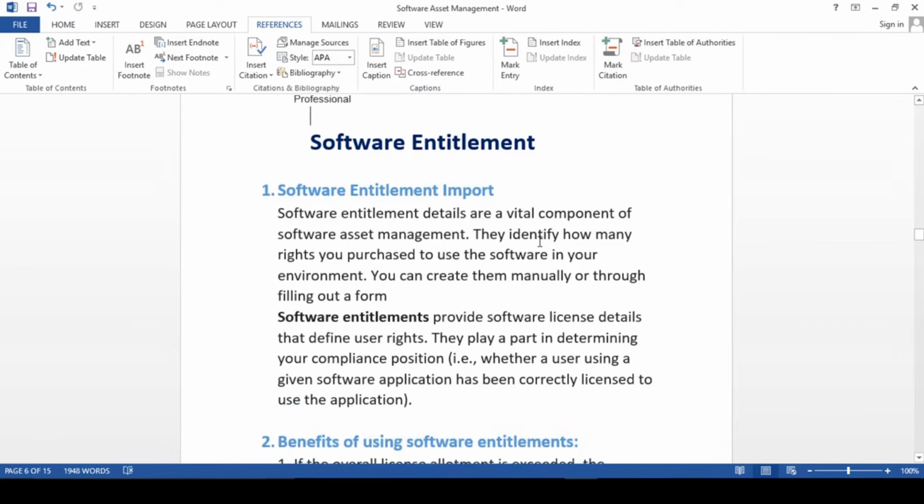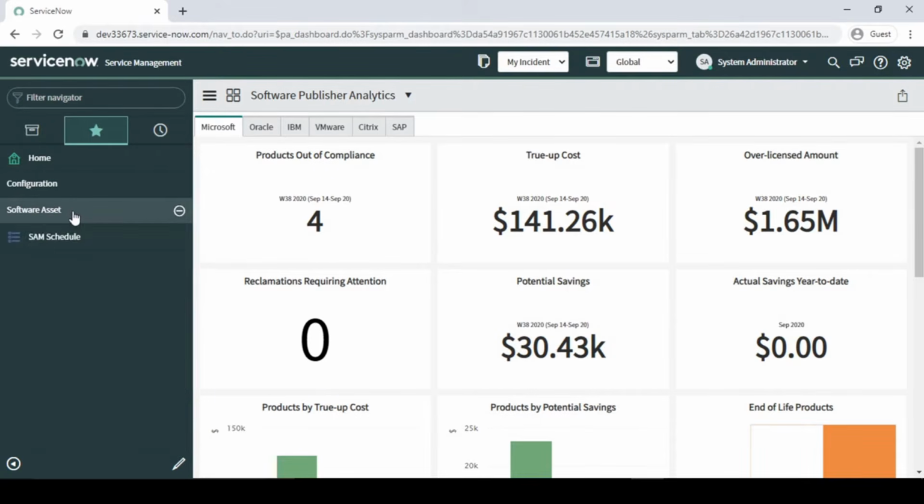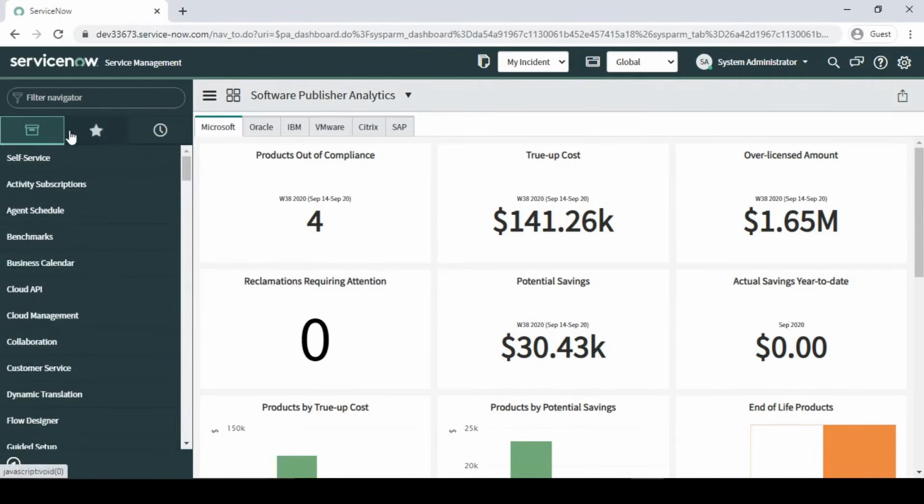ServiceNow provides us flexibility to import entitlement directly to a target table. So let me just navigate over here. So guys, here what I have done, once you enable the plugin software as SAM Professional, then you can see this tab over here. So I have just done the bookmark. You can just say software asset.